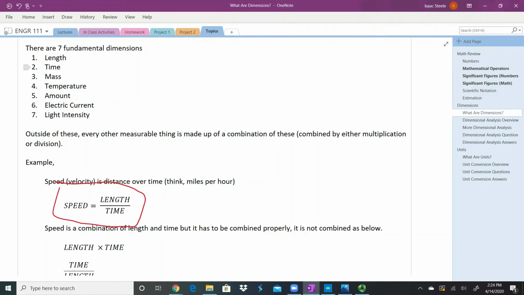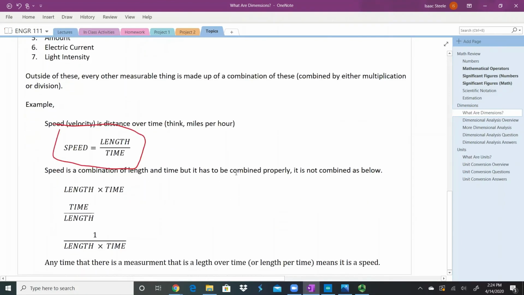Now, just because we have a length and a time doesn't mean we're talking about speed. It depends how I combine them. I could have a length times a time, but that is not a speed. That's a length time. Maybe we don't know what that is, but it's definitely not speed. I could have time divided by length. That's the opposite. That's not a speed either. I could also do 1 over length times time. That's not a speed as well. So I only get a speed when I have one length and one time, and they have to be in the proper order of length divided by time.